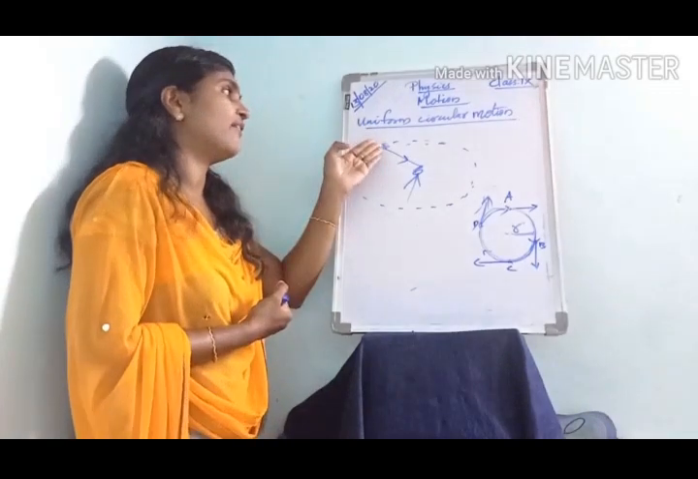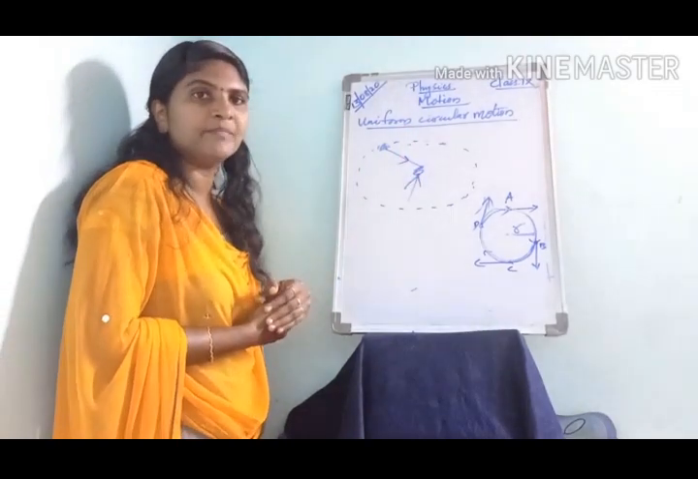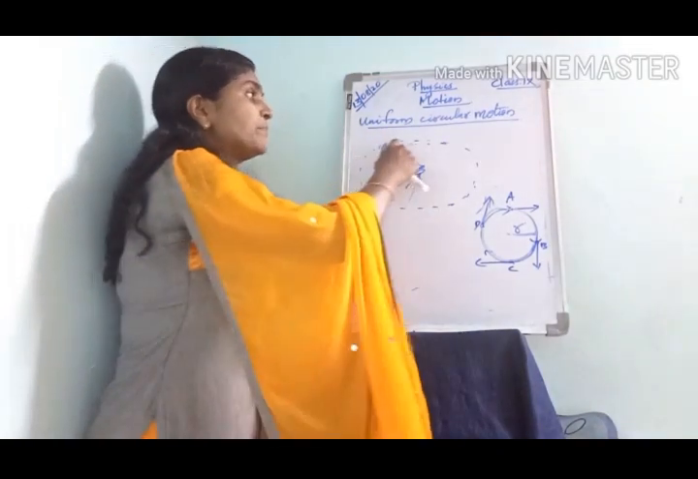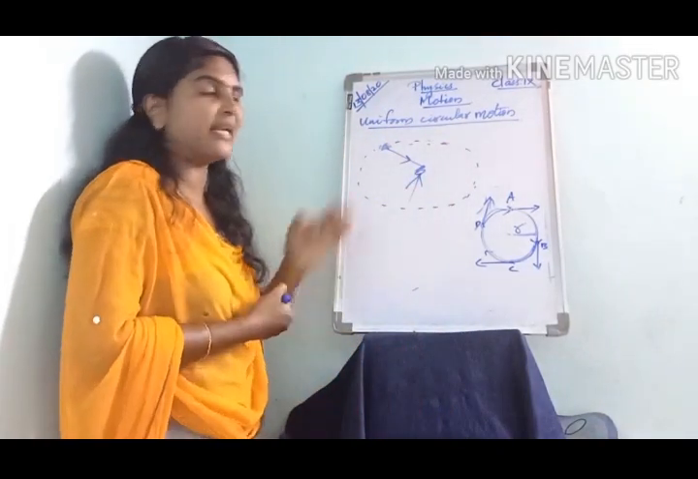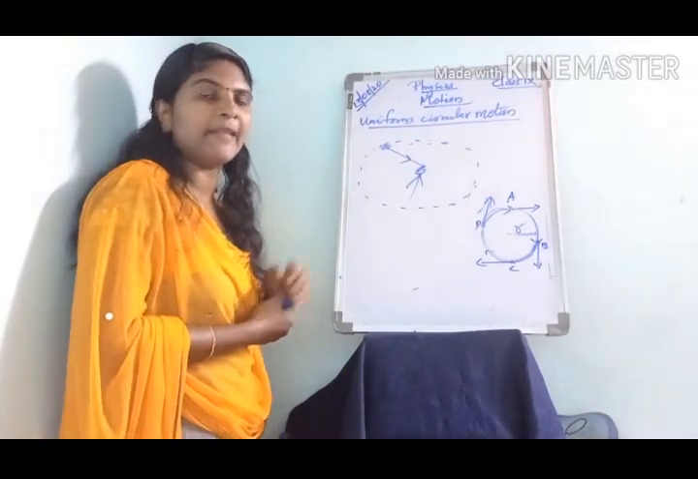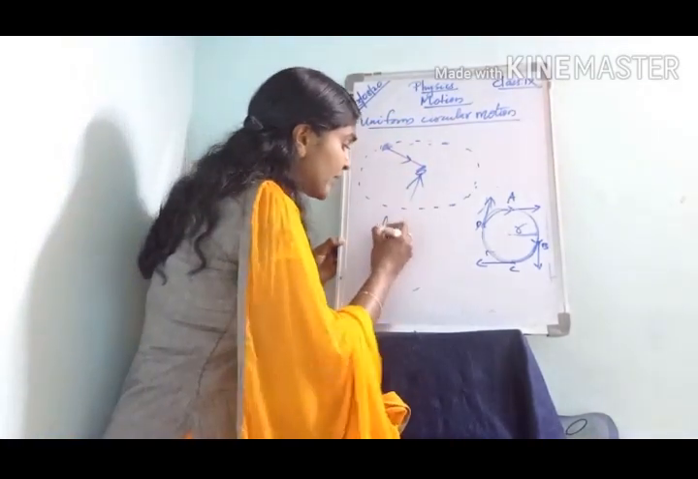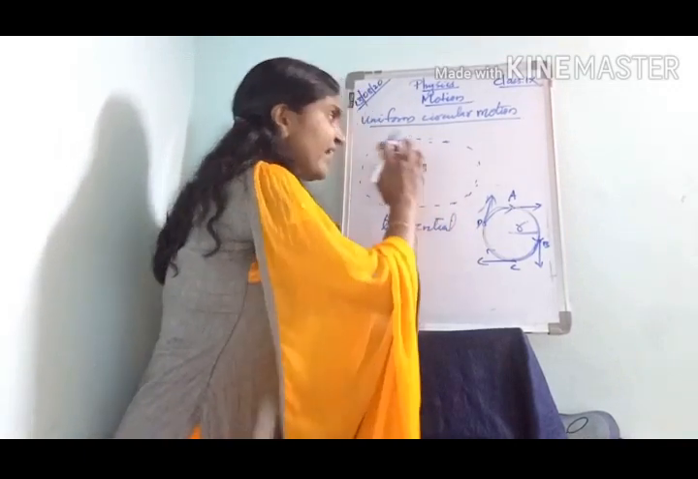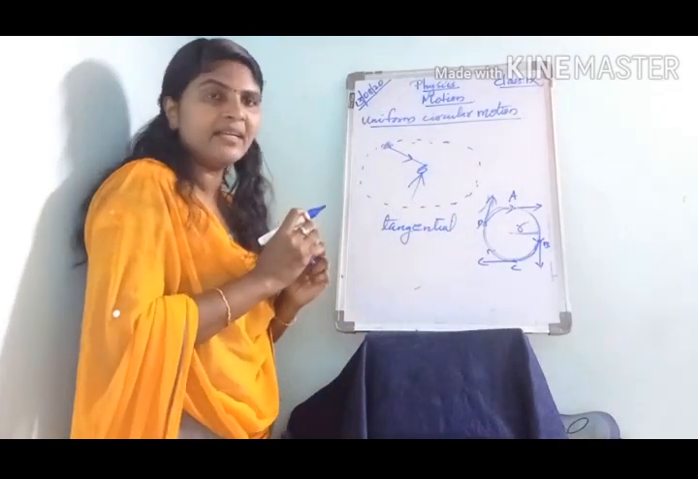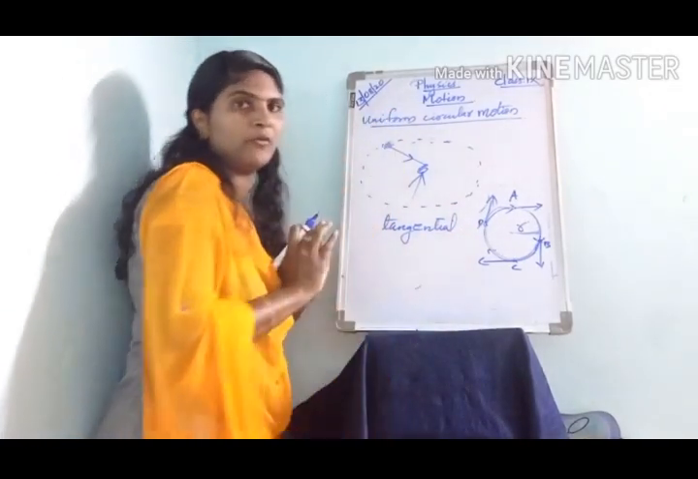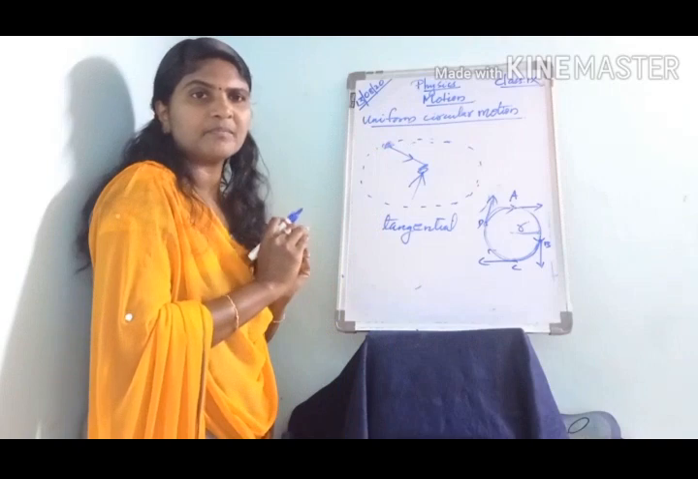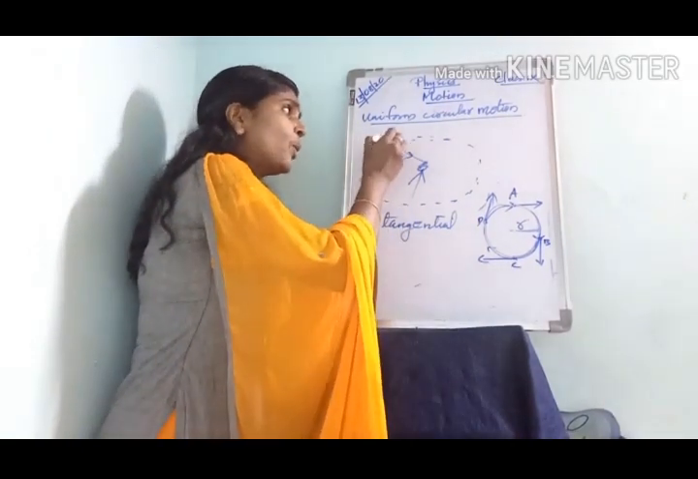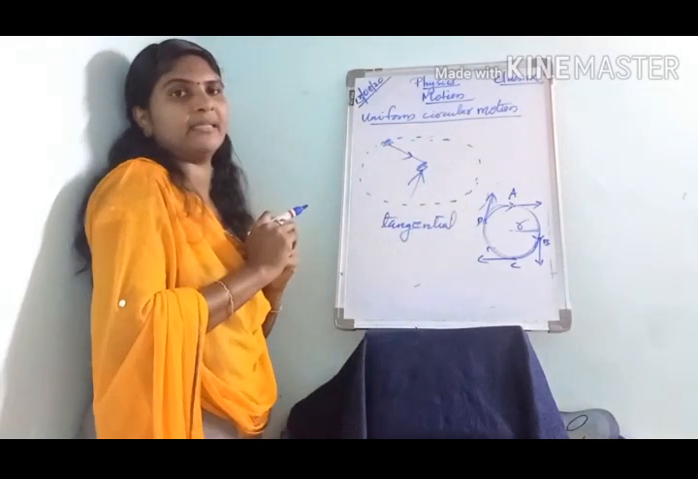Actually, when we release the thread, instantly the stone skips away from the circular path, or leaves the circular path, and moves tangential to the circular path. That is, when we release the thread, the stone flies off.